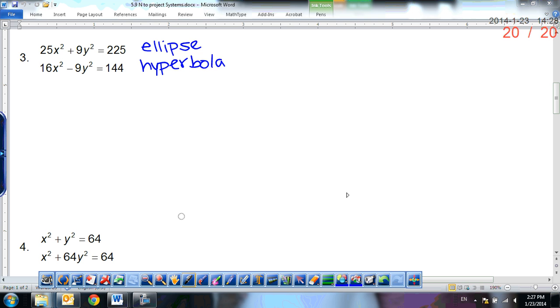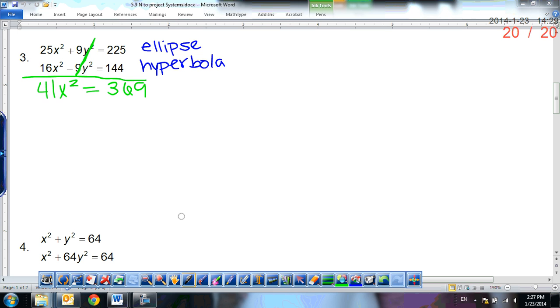possibilities. All right, so I don't think this one is really well suited to substitution. What method would be best for this one? Elimination. It's all set up very nicely for us. So my 9y squareds are going to be eliminated, and I'm going to end up with 41x squared is equal to 369.